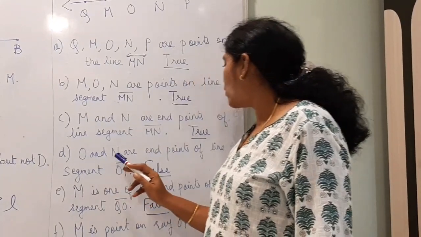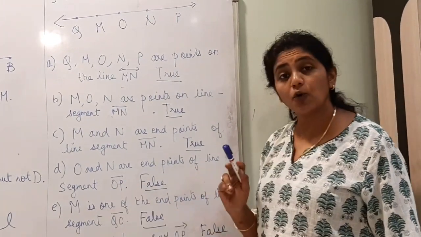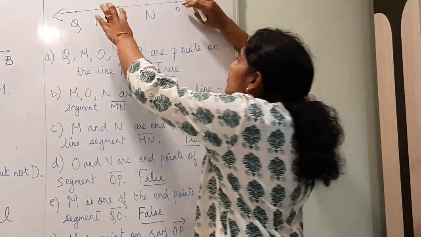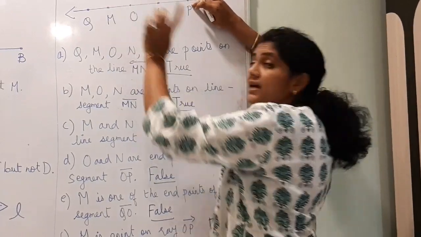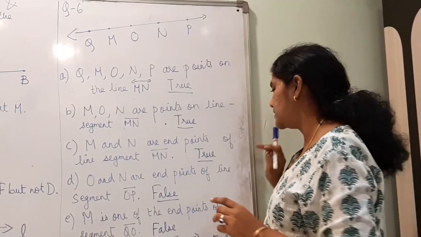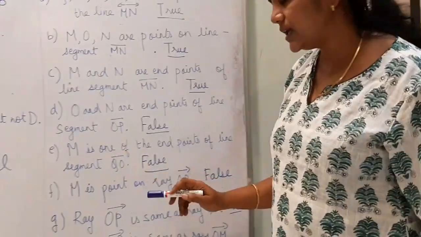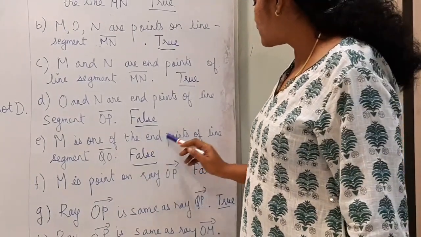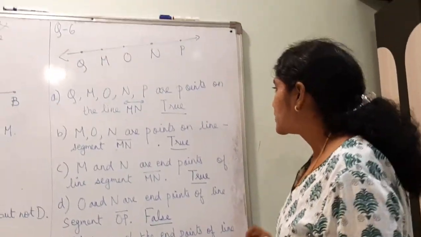D. O and N are endpoints of line segment OP. Now OP is the line segment, so O and P are the endpoints, not N. So the answer is false.